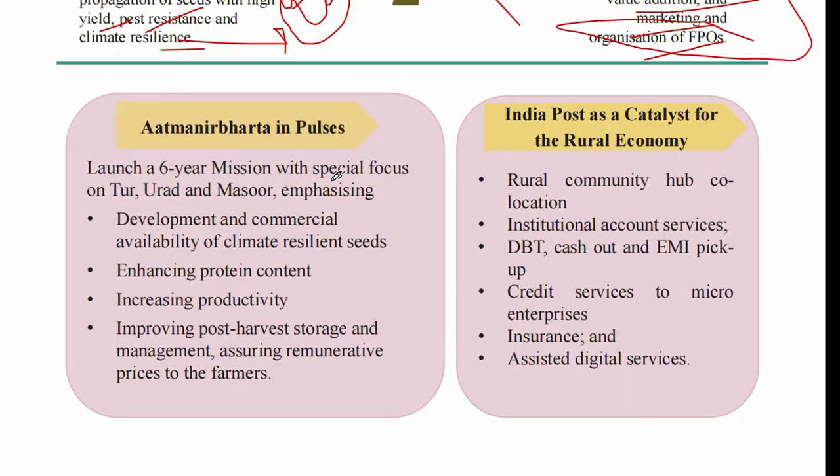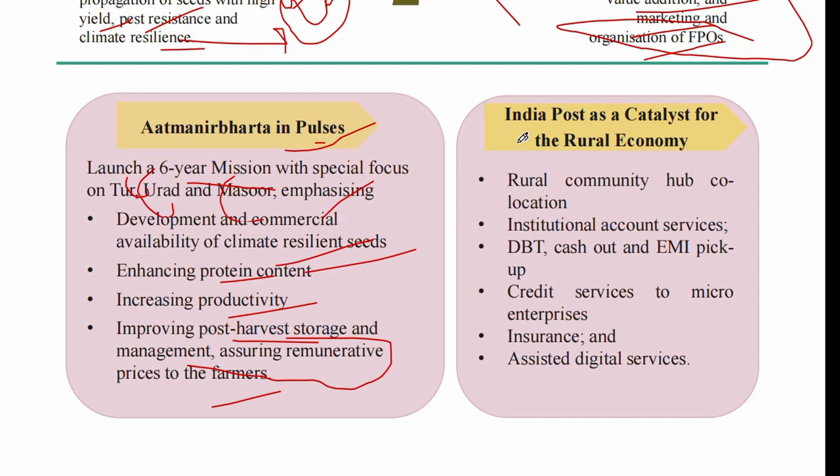Next one is Atmanirbhar Bharat in Pulses. A 6-year mission will be launched with a special focus on Tur Dal, Urad Dal, and Masoor Dal, emphasizing development and commercial availability of climate resilient seeds. The second is enhanced protein content, because pulses are rich in protein. The third is increasing productivity. The fourth is improving post-harvest storage and management, assuring a remunerative price to the farmer. This is all about Atmanirbhar Bharat in Pulses.